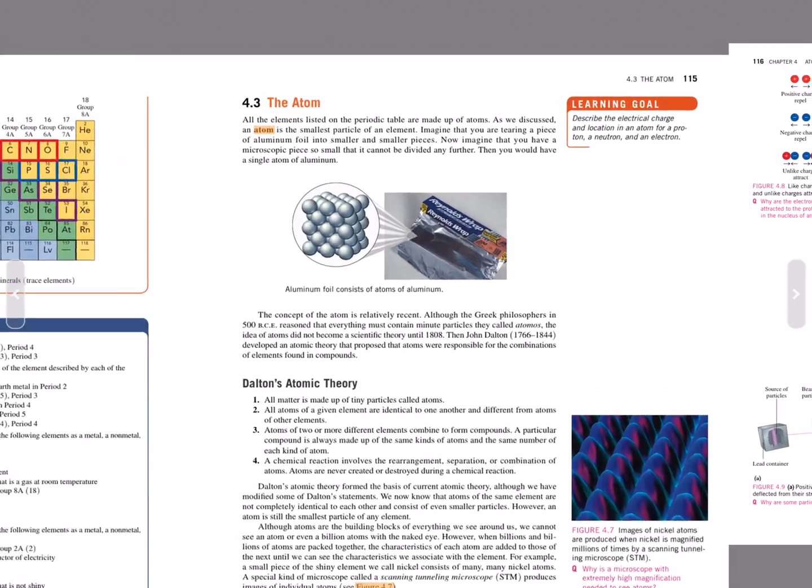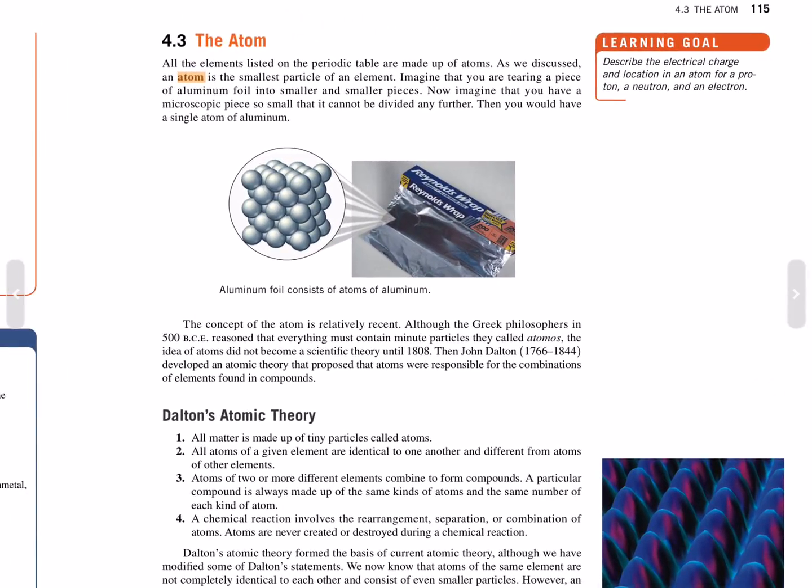Section 4.3, the atom. All the elements listed on the periodic table are made up of atoms. As we discussed, an atom is the smallest particle of an element. Imagine you're tearing a piece of aluminum foil into smaller and smaller pieces. Now imagine you have a microscopic piece so small that it cannot be divided any further. Then you would have a single atom of aluminum.